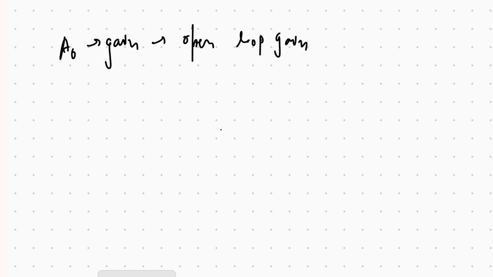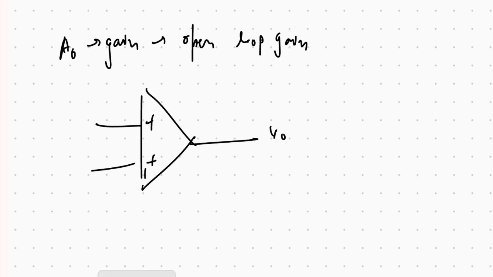So we have learned the gain, which is A naught. This is open loop gain. When there is no connection between the inputs and output terminals, then this is called the open circuit, open loop. The gain in this open loop is A naught, which is open loop gain.